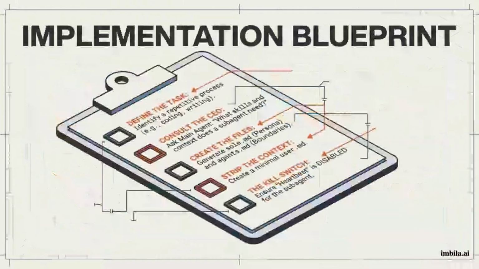To implement this yourself, follow this blueprint checklist. Define a repetitive process, consult the CEO agent to identify needed skills, create the specific persona files, strip the context to the bare minimum, and ensure the kill switch is active to disable the sub-agent's heartbeat when idle.